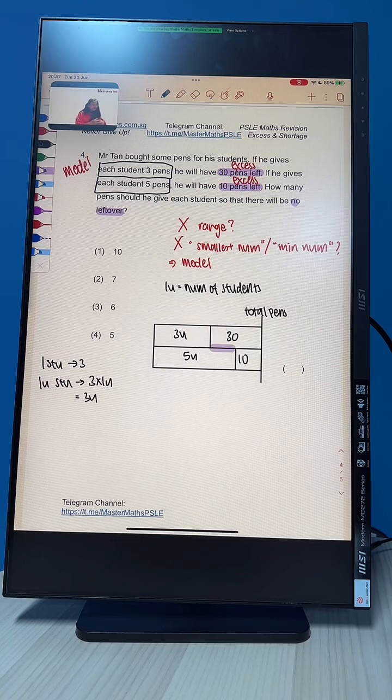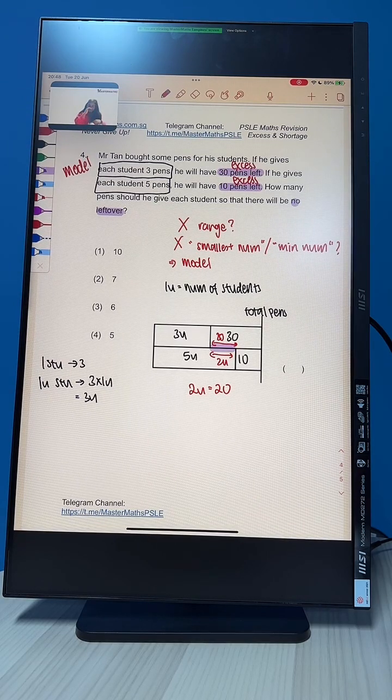Alright. I see more people giving me the SOS help line. Okay, fine. I'm going to give you another clue, okay? We are looking at the difference from this model. I have 5 units, I have 3 units. The difference is 2 units. Agree? Similarly, if I look at the number, I have 30, I have 10. The difference is also going to refer to our 2 units. So 2 units must be 20. Clear?